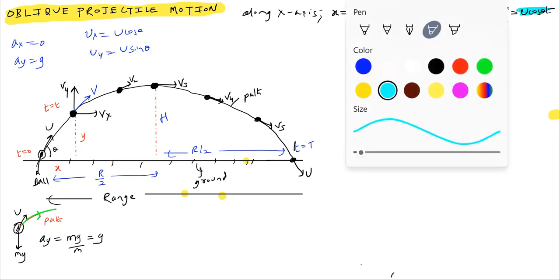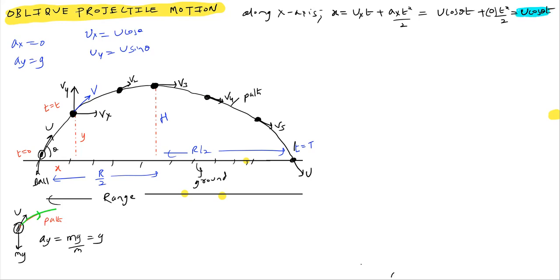This is something very important. X equal to u cos theta t. So this will give the horizontal displacement of the projectile or a ball at an instant of time t. This is called the path or trajectory. The ball is called a projectile. We are giving one specific name. It can be any object. The particular ball is called a projectile, and the path traced by the projectile is called the trajectory of the projectile.